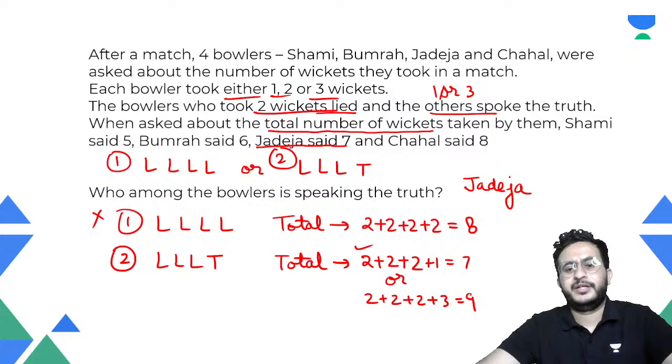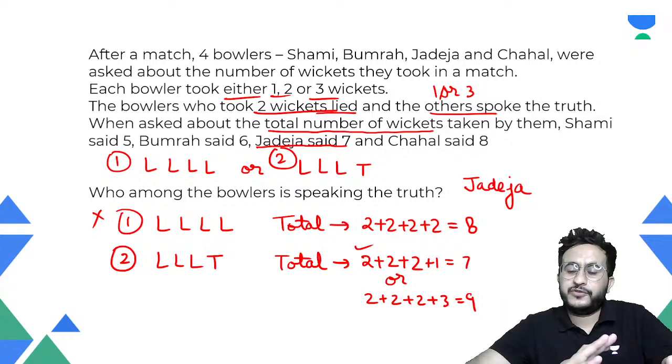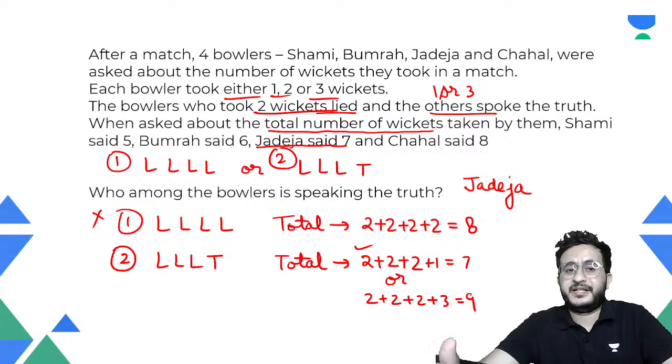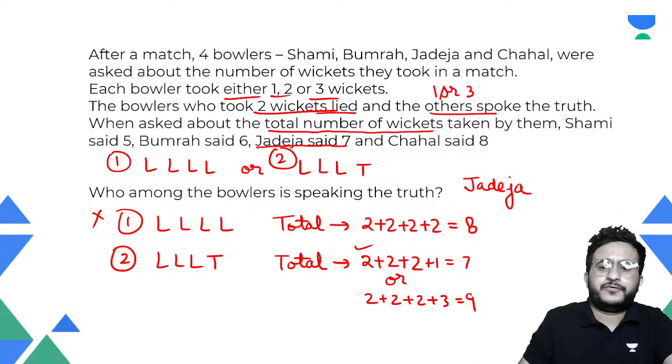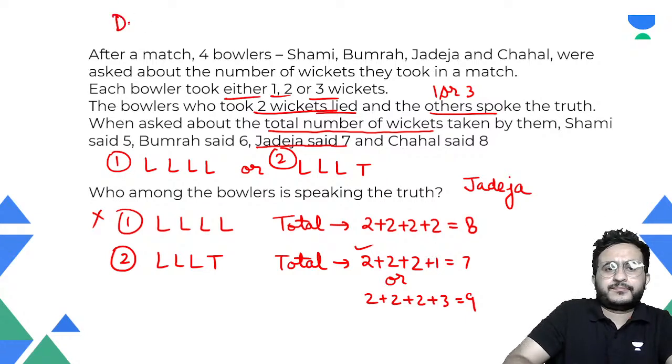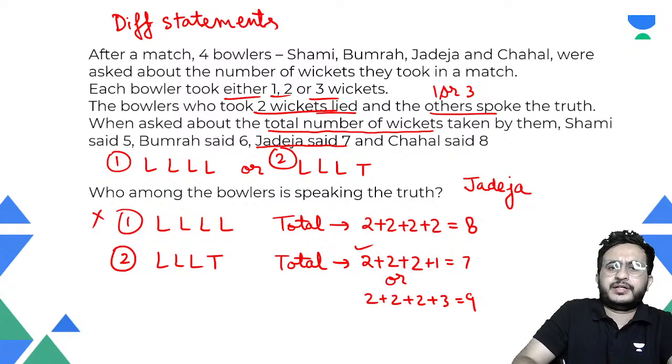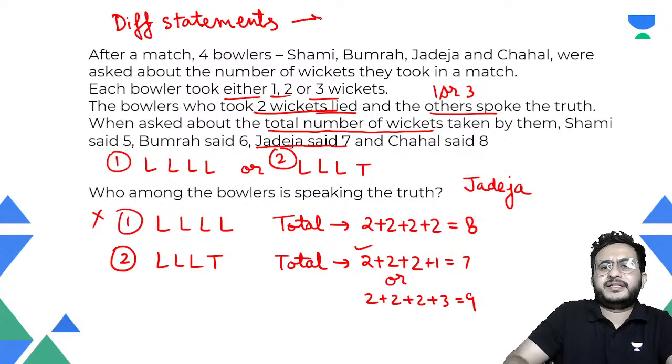Okay, so that's how we do this. The learning from this question is that if all of the people make different statements on the same thing, so they are talking about the same thing, that means either all lie or one truth.